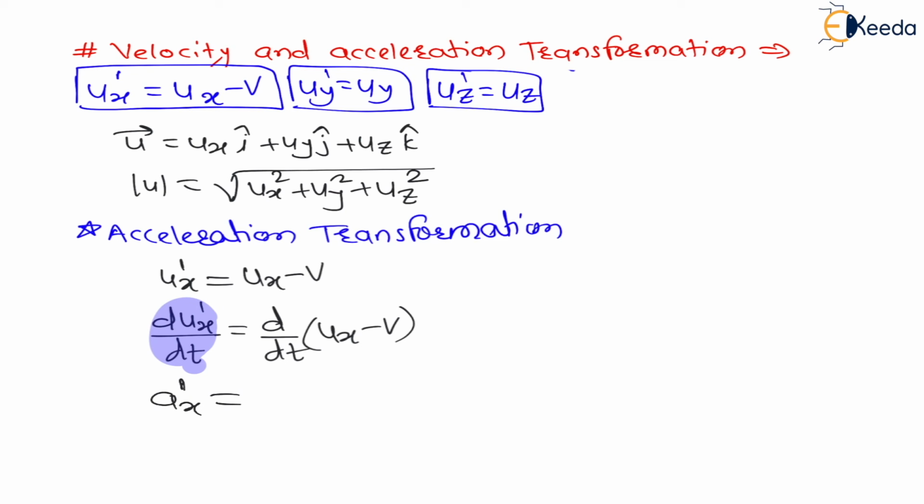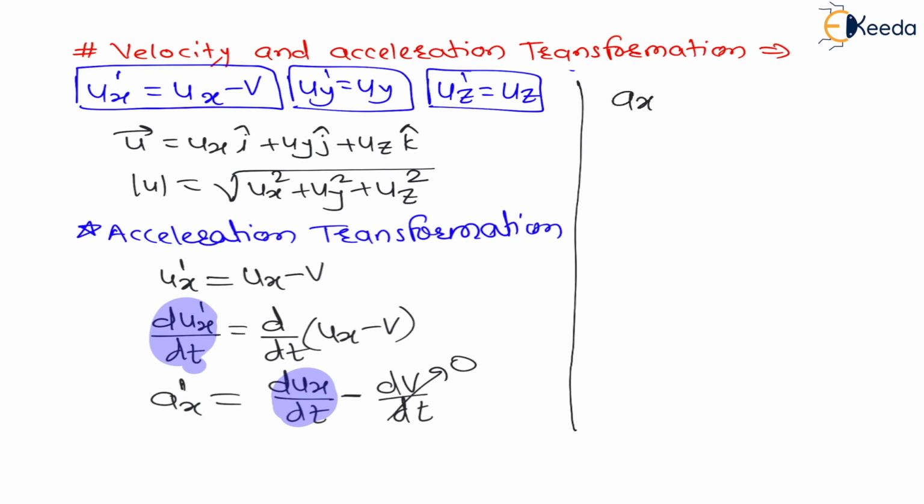This is ax dash is equal to dux by dt minus dv by dt, and dv by dt will become 0 because velocity is a constant. Already at the start of the lecture we have seen velocity is a constant for the frame. And this term is nothing but ax. Therefore, can I say here ax dash is equal to ax? Means acceleration along x direction is invariant.